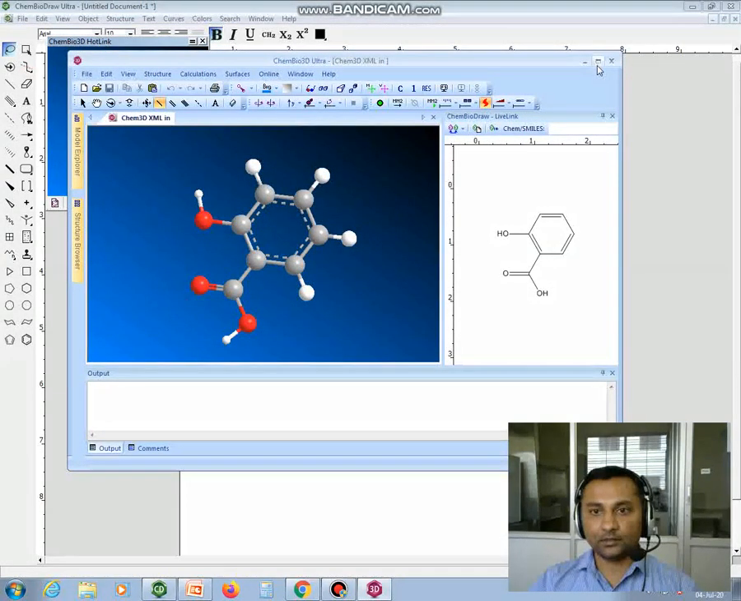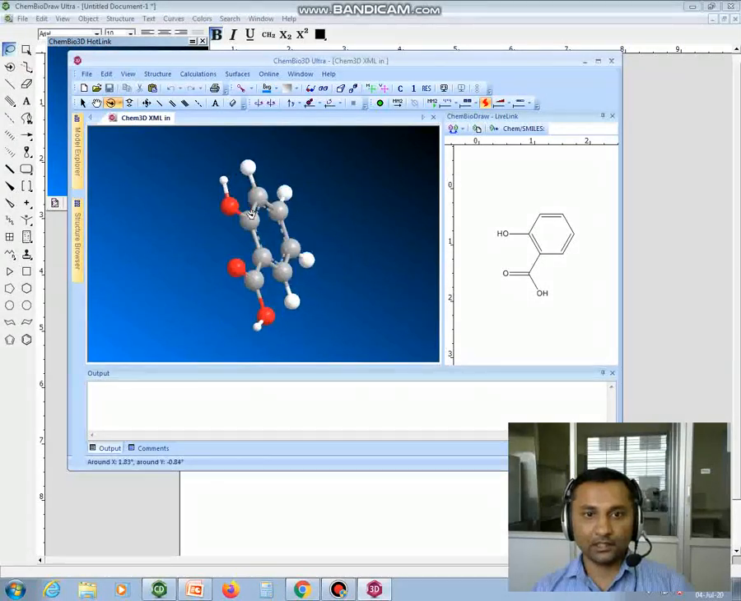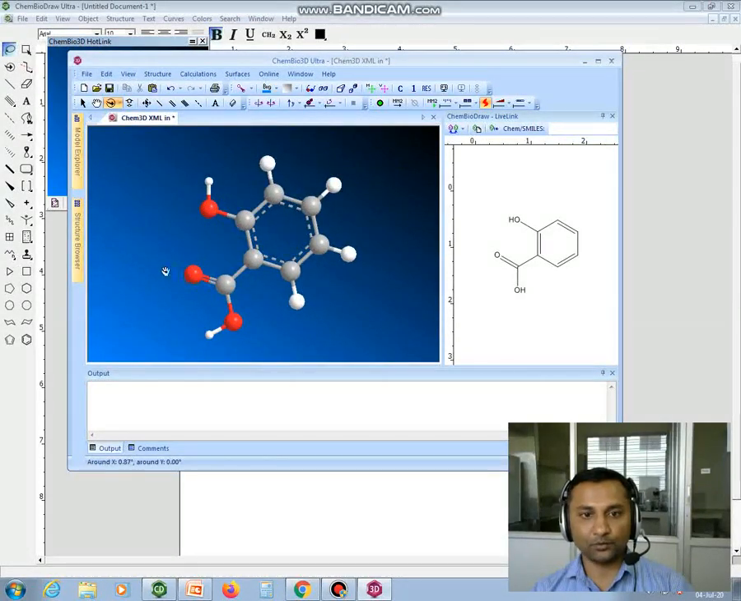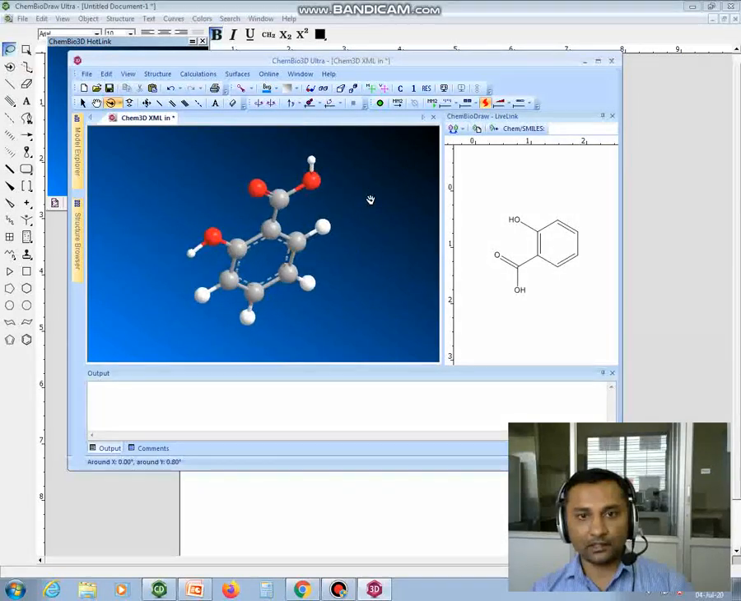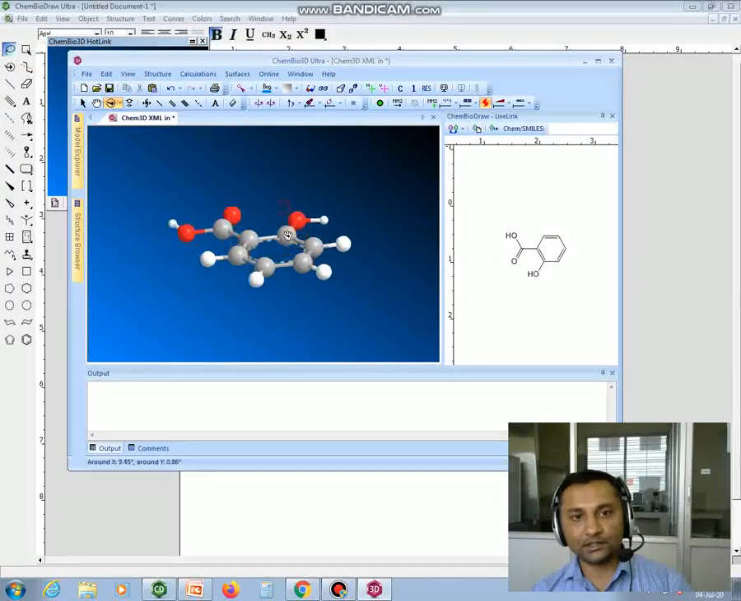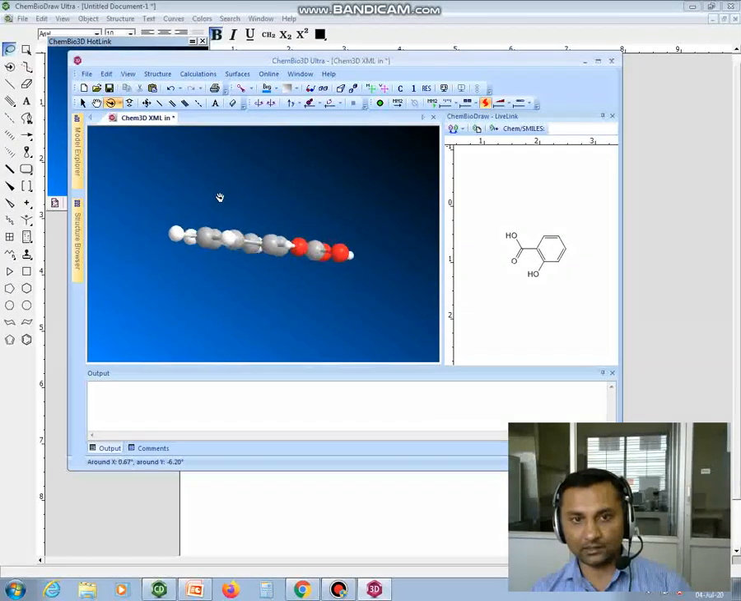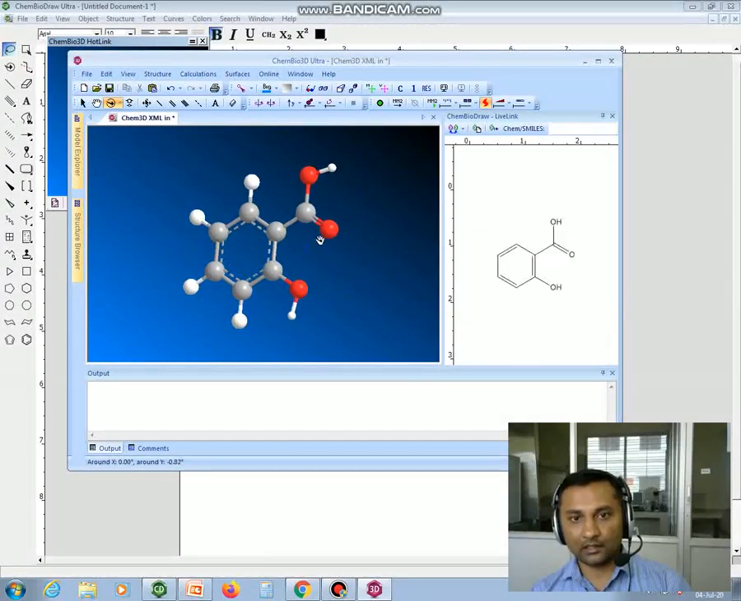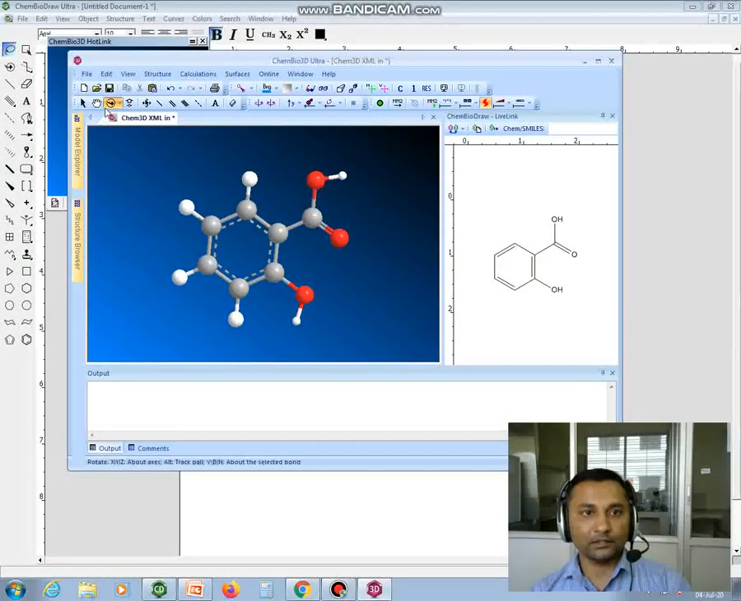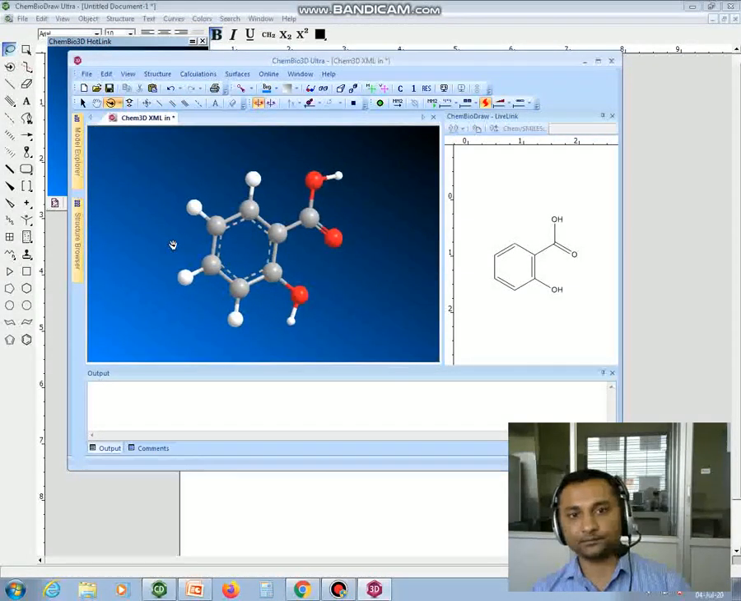See, here this is the 2D structure and this is the 3D structure. You can rotate this structure and see the orientation of the hydroxyl group and the carboxyl group, whether it is in plane or out of plane. From this structure, you can see this is in plane. Your carboxyl as well as hydroxyl groups are all in a single plane. Okay, so you can rotate it and move your structures like this.